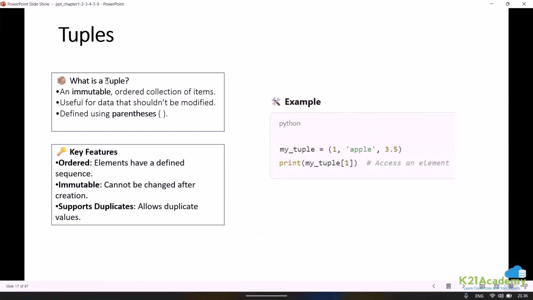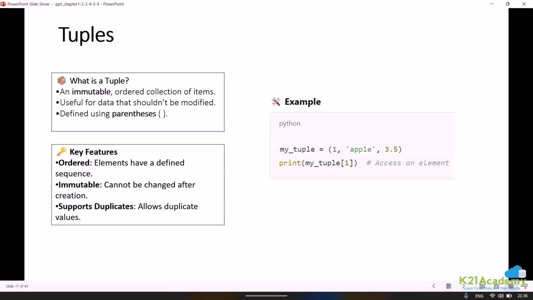There is a very short exercise on tuple because whatever you did in list is also applicable in tuple. The only thing that is important in tuple is it is immutable. When we say immutable, that means it cannot be changed after creation. Just to give an example, suppose there is a unique ID that is getting generated for each and every customer, and you do not want that unique ID to be changed. Whatever unique ID is getting created, if you store it in a tuple, you can never change it after creation.